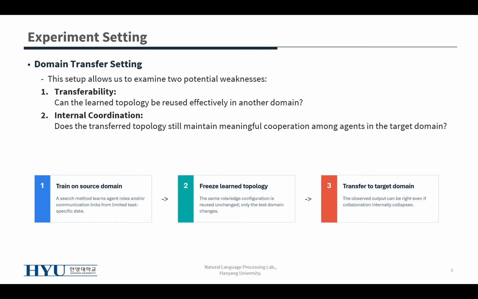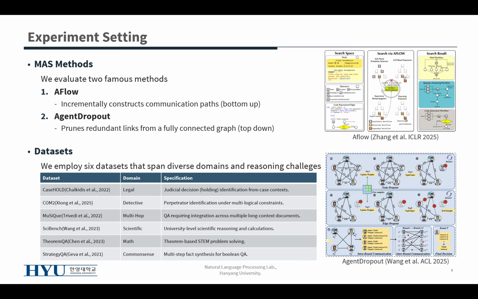This allows us to ask two questions. First, can the learned topology transfer to a new domain? Second, even if it transfers in terms of accuracy, do the agents still coordinate meaningfully?